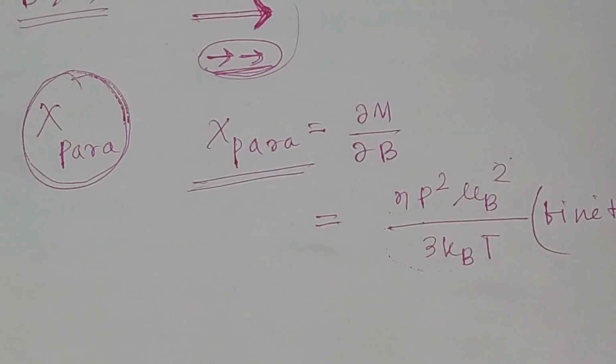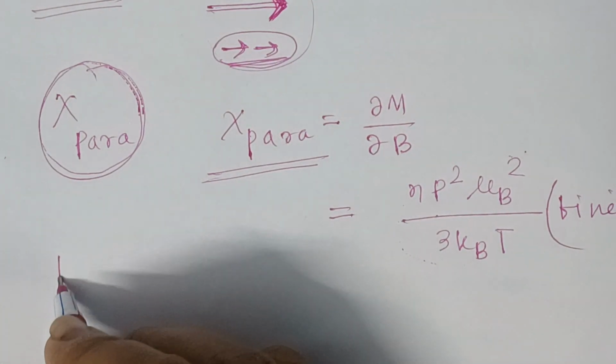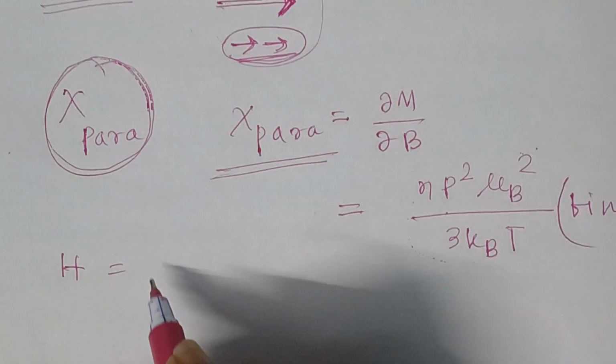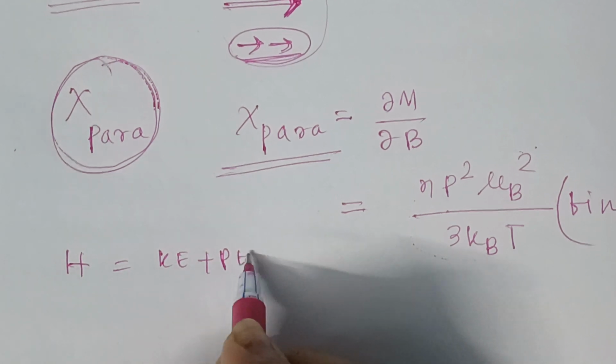Now we generally know the Hamiltonian, which is the sum of kinetic energy plus potential energy.